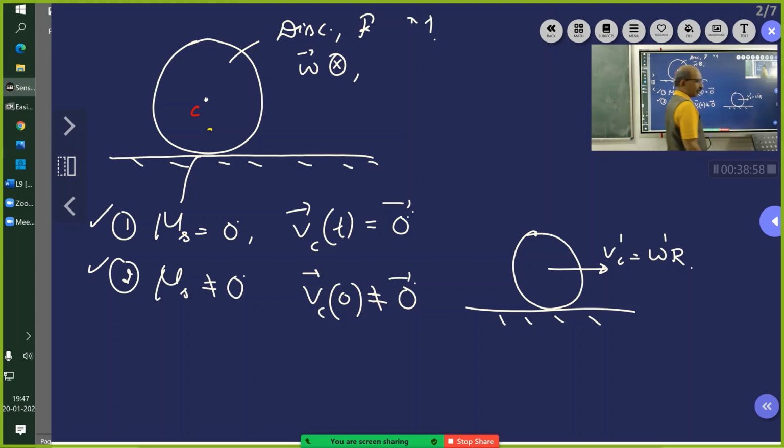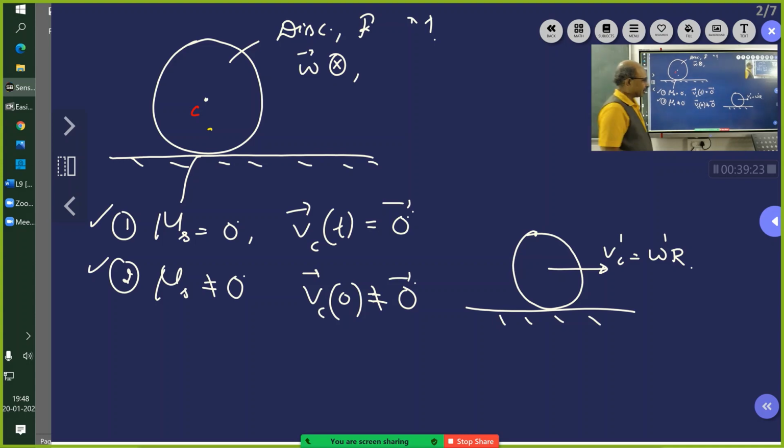Omega dash r. Let me put it like this. So this body will now adjust itself till this condition is reached, and then it keeps rolling forever. Clear? Good. So now there are many ways by which we can analyze. Very nice answer that is being given here.